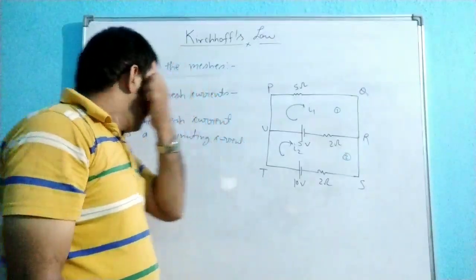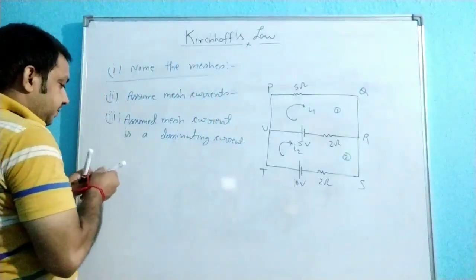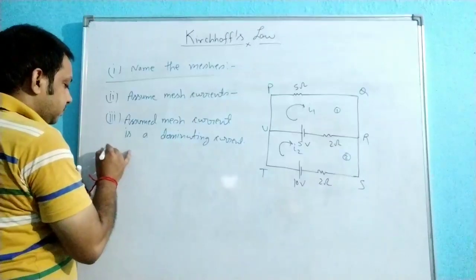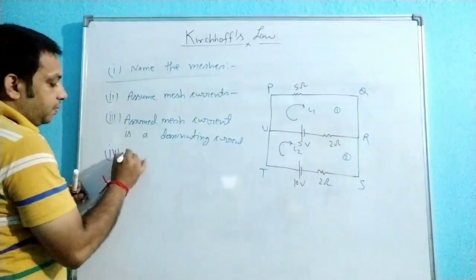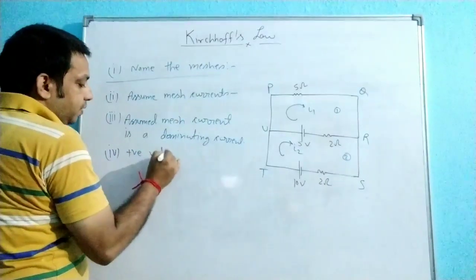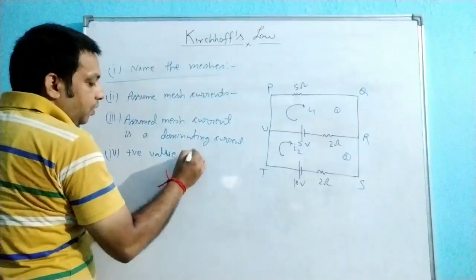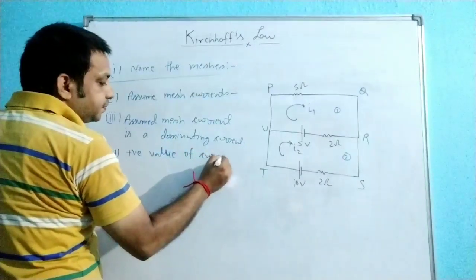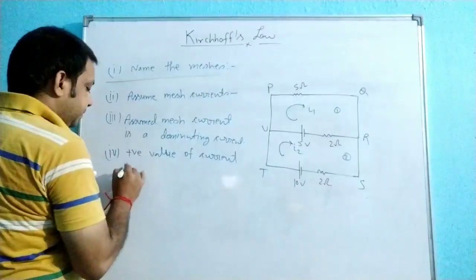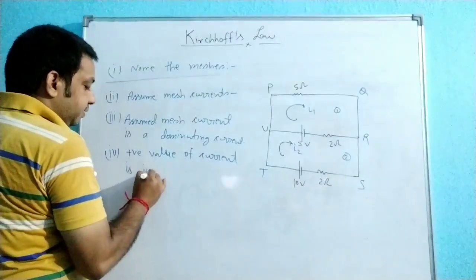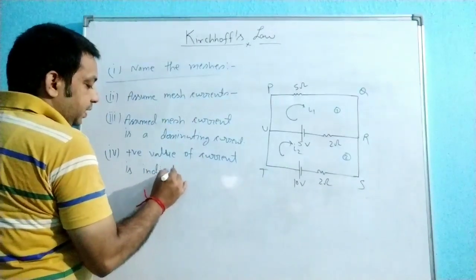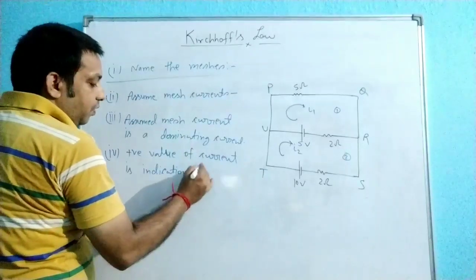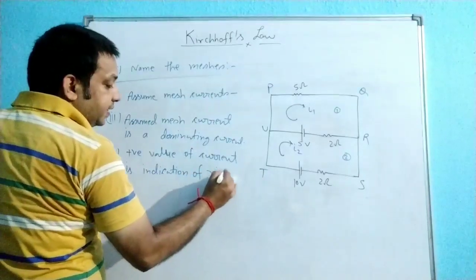After that, fourth: positive value of current is an indication of right direction of current.